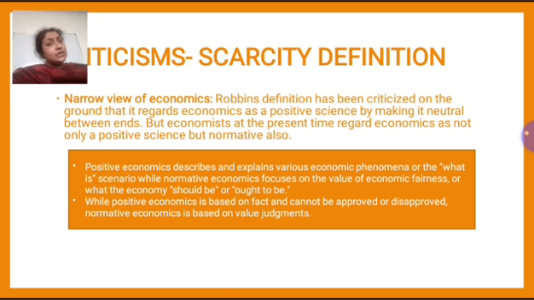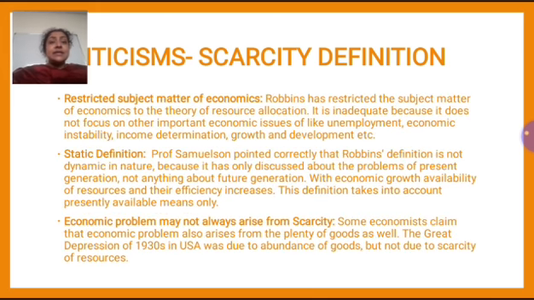By the, because these problems are based on value judgments. So that is the first point, which is narrow view of economics. Next is restricted subject matter of economics. So Robbins has restricted the subject matter of economics to the theory of resource allocation.